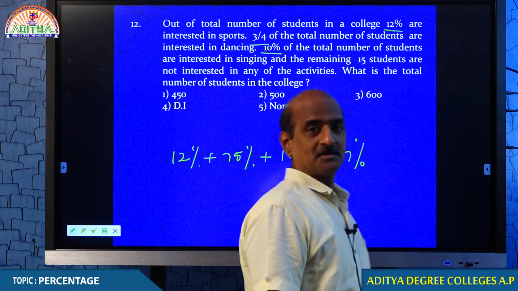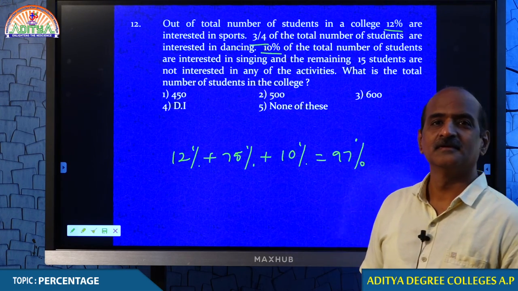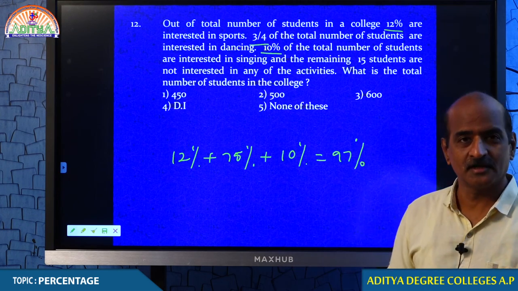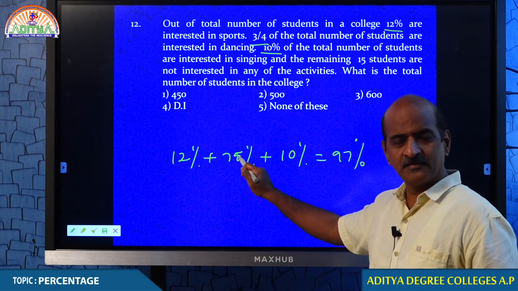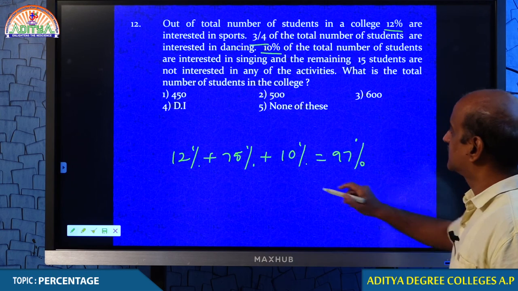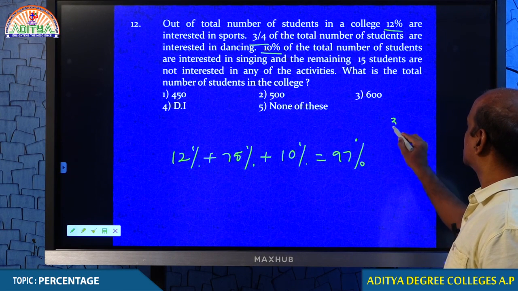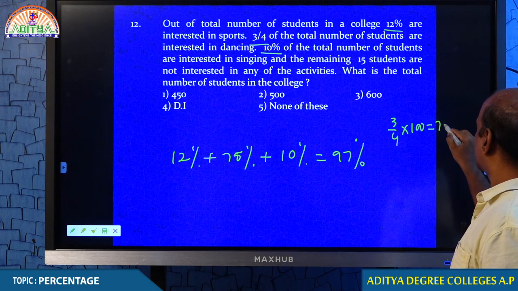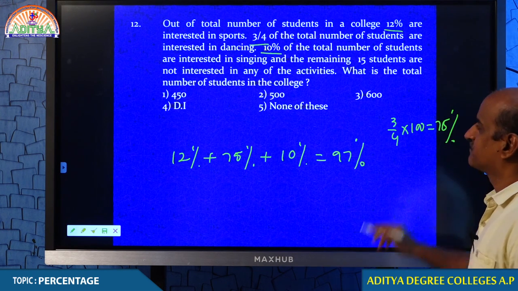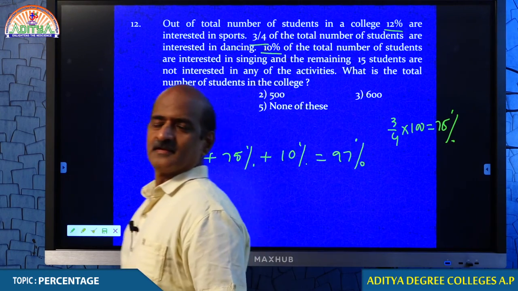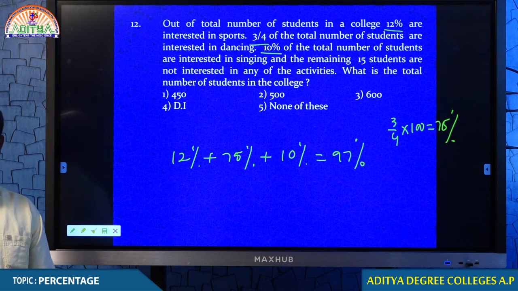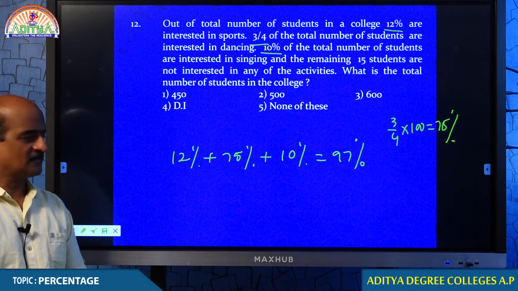Then what about the remaining 3 people? You need to engage in some activity, obviously, that is what we call extracurricular activities. Oh, you are confused how we get this 3/4? I mean 75%. No, my dear students, 3/4, if we convert the same into percentage, that is 75%, no? 3/4 means 75%, do you understand that? I hope yes. Now come on, student, 3/4 if we convert into percentage, that is 75%, that is what I